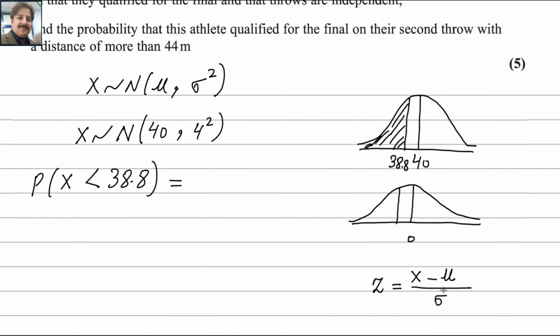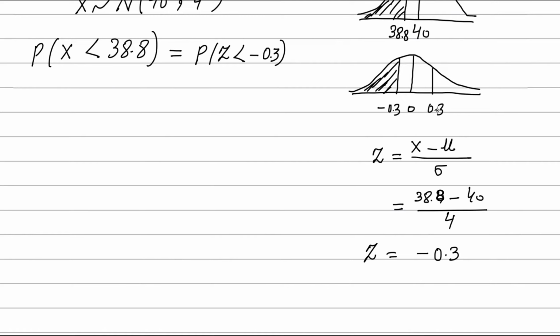So you can take the positive value on the right side in the same space. These two areas are equal, the right side of 0.3 and the left side of negative 0.3, so we can write z greater than 0.3.